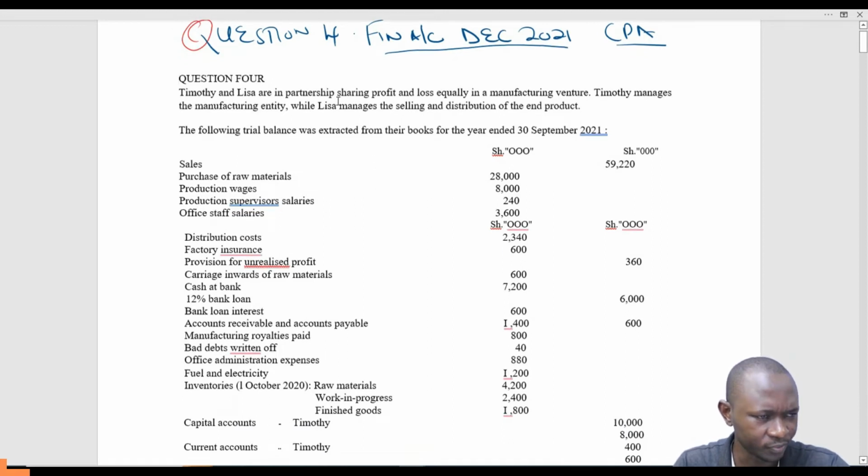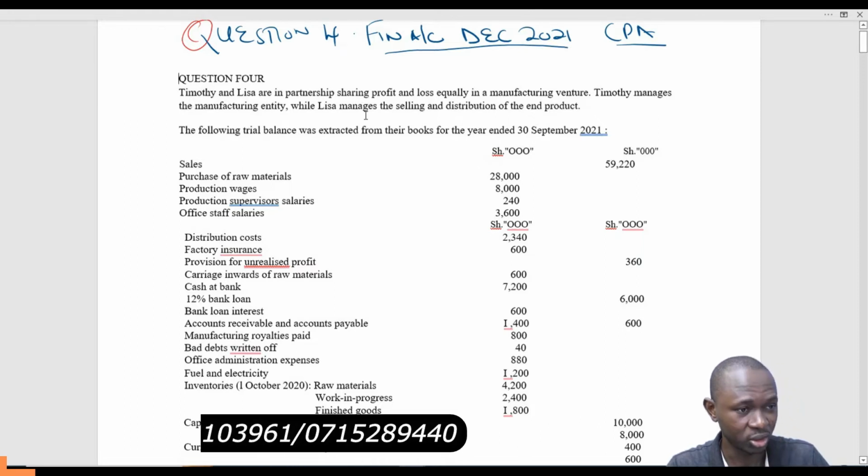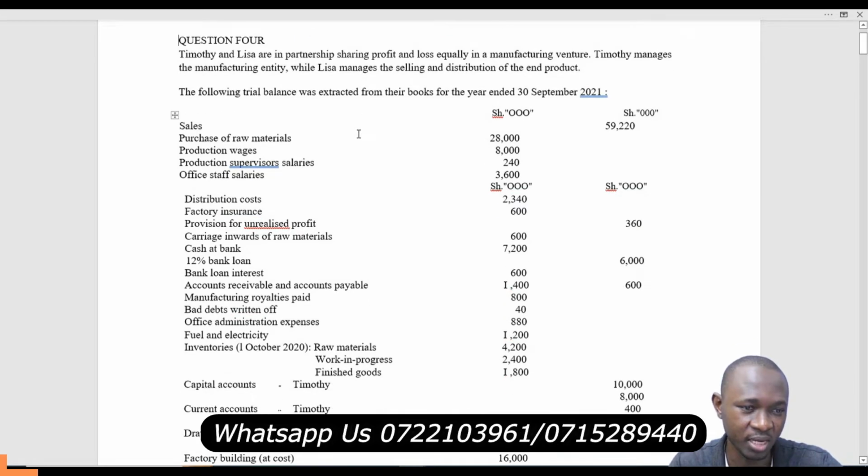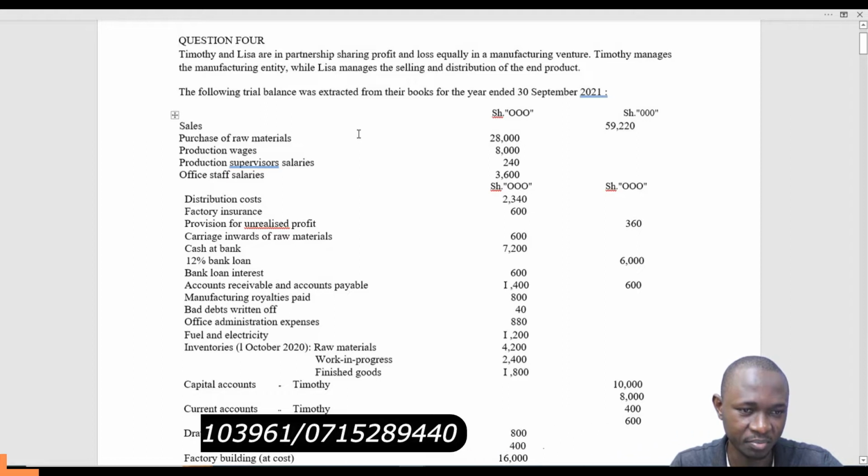So question 4. Timothy and Lisa are in partnership, sharing profit and losses equally in a manufacturing venture. Timothy manages the manufacturing entity, while Lisa manages the selling and distribution of the end product. The following trial balance was extracted from their books for the year ended 30th September 2021.